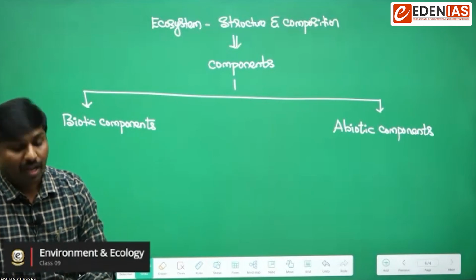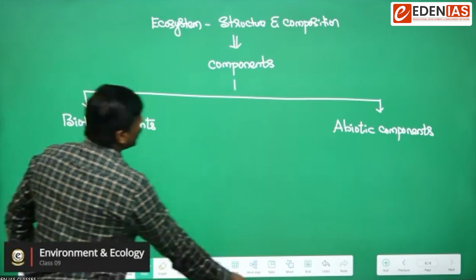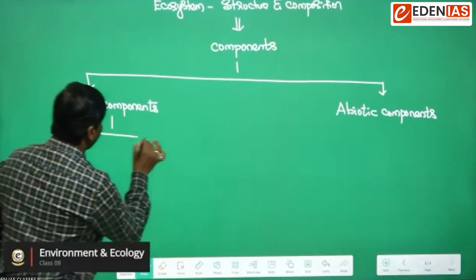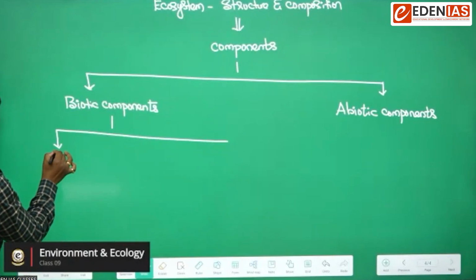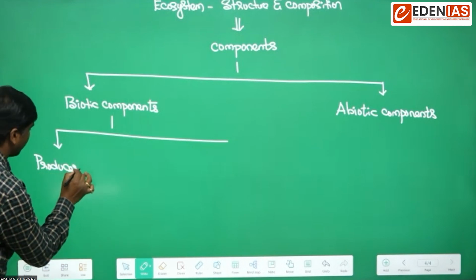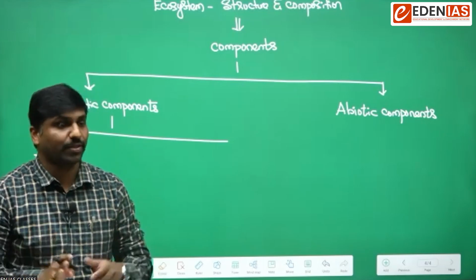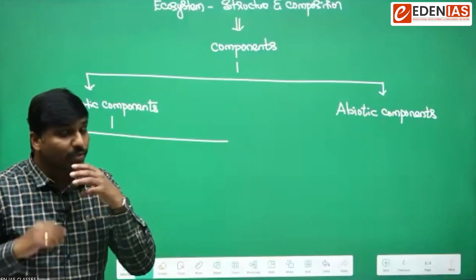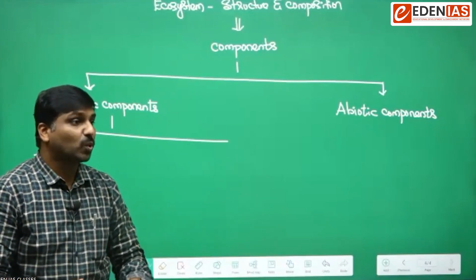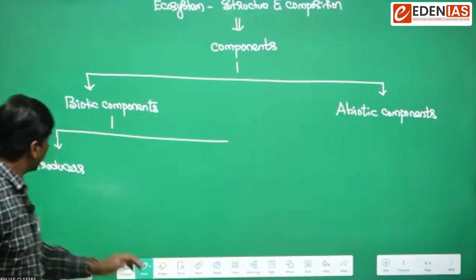But in an ecosystem, how can we differentiate between various biotic components? Usually biotic components can be subdivided or categorized into various types. We will have producers. In an ecosystem, we will have some living organisms called producers. Producers are those living organisms which have the ability to produce energy by themselves. So here we are discussing production of energy. That's why we call them producers.